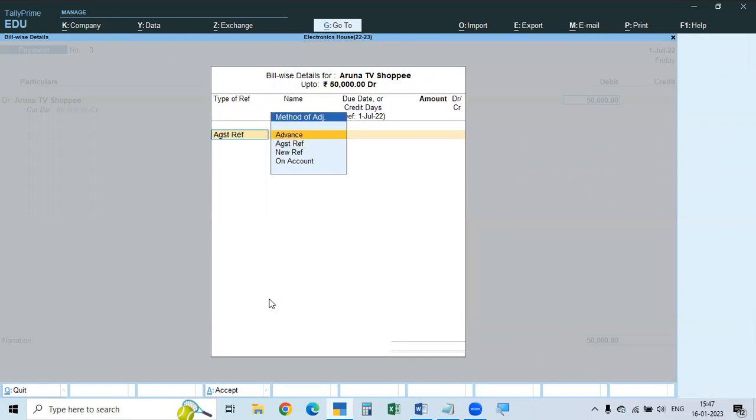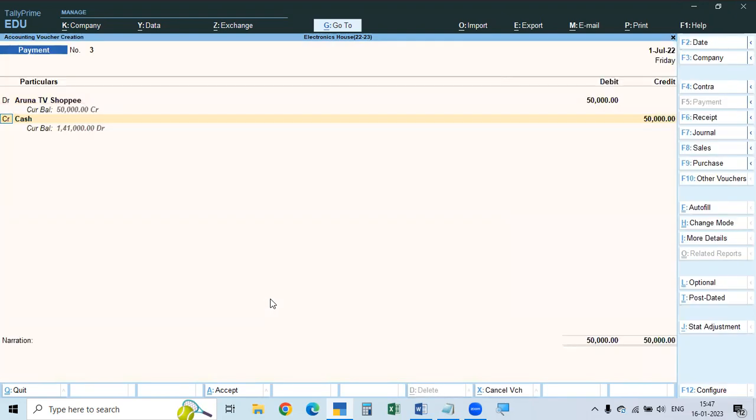Here we have to take it as advance, and here also don't take a number. Advance to Aruna TV Shopee. Advance we paid 50,000 rupees. We paid cash only. Now, if nothing is given, it is taken as cash.